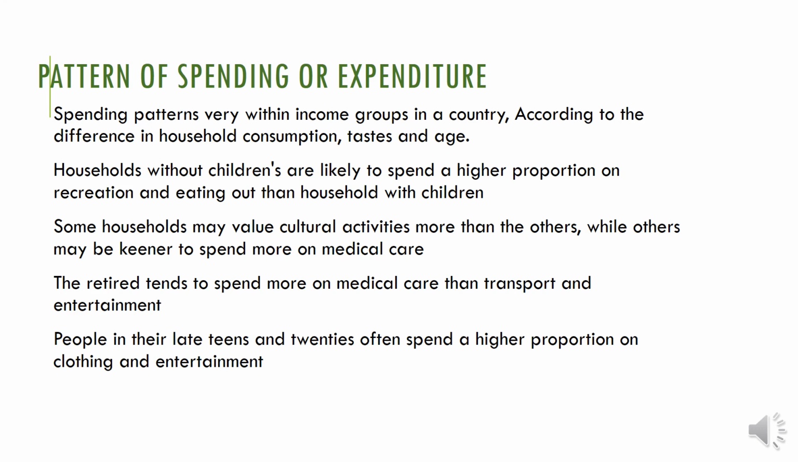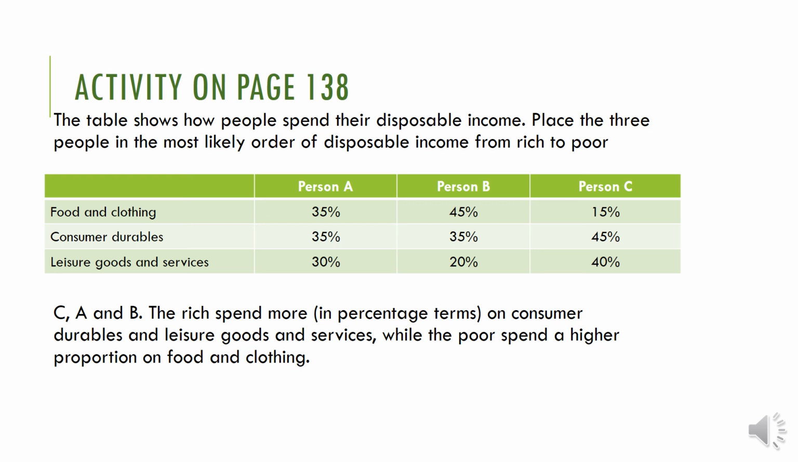Okay. Then an activity, you can see on page number 138 of chapter 17 of the IGCSE economics textbook. The table shows how people spend their disposable income. Place the three people in the most likely order of disposable income from rich to poor. They gave some categories: food, clothing, consumer durables, leisure goods and services. Who is spending more on leisure goods and services? The rich. So you can see here 40. That means person C is very rich.